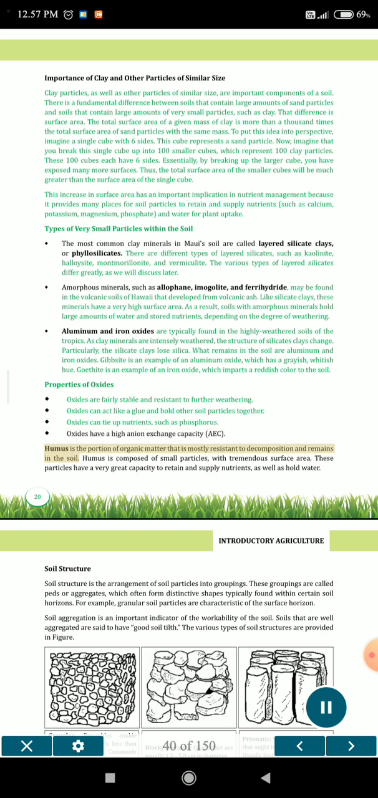Humus is the portion of organic matter that is mostly resistant to decomposition and remains in the soil. Humus is composed of small particles, with tremendous surface area. These particles have a very great capacity to retain and supply nutrients, as well as hold water.